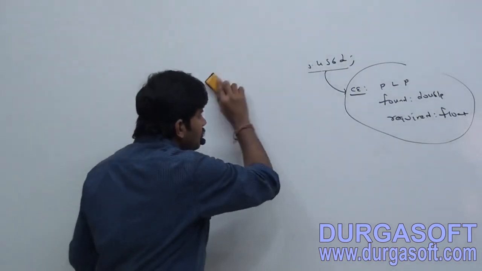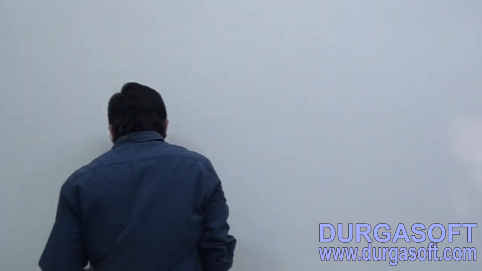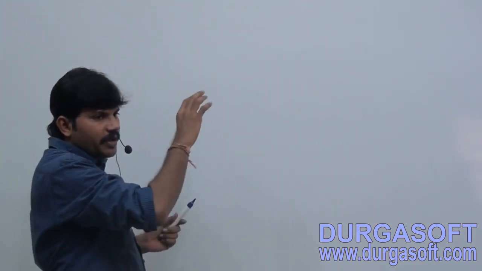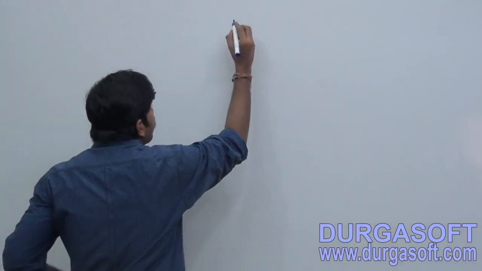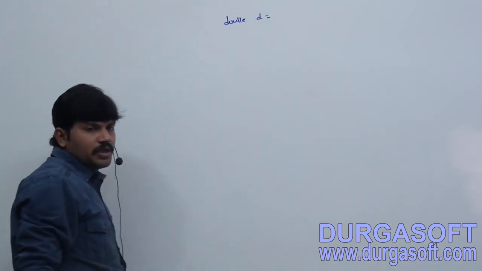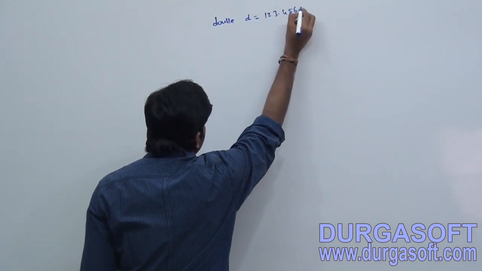Okay. Now the next point. It is also one conclusion we have. Now the next terminology needs a bit of special care. This is about float by default. Next I am taking double d = 123.456.